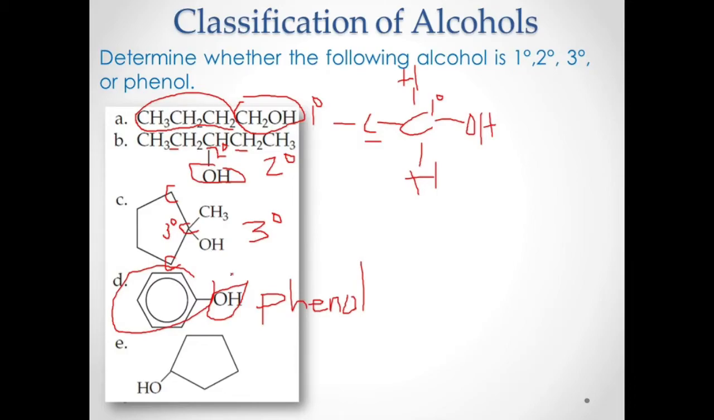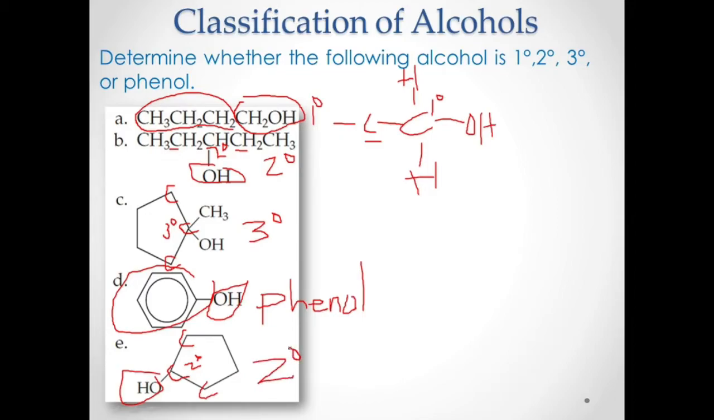A benzene with an OH, or an aryl with an OH, that is a phenol. Okay, letter A. You have your carbon. There is also another carbon there, and that carbon there. So is this carbon a primary, secondary, or tertiary? This is a secondary carbon, because there are two carbons attached to that carbon. So therefore, this alcohol would now be a secondary alcohol.